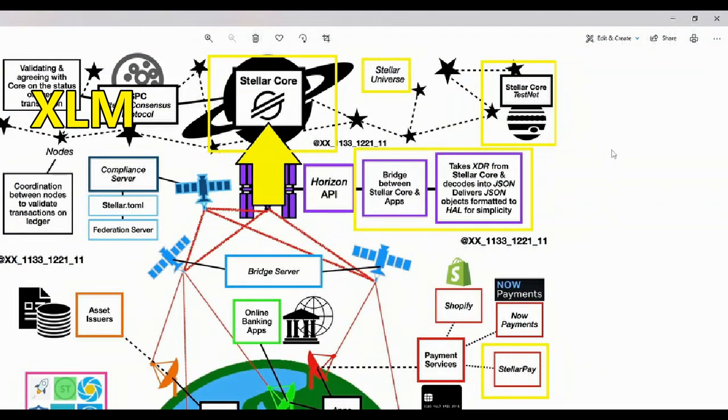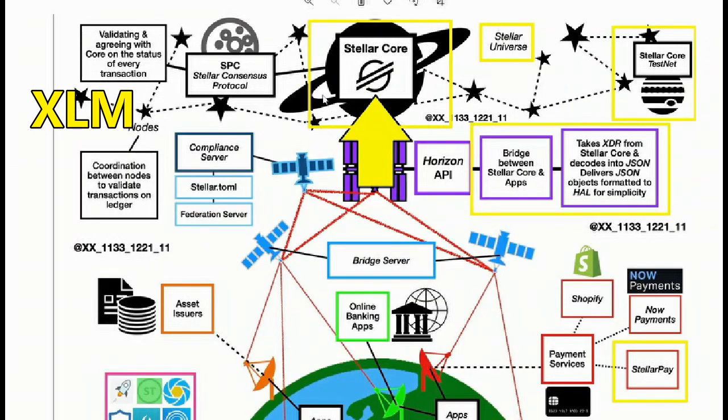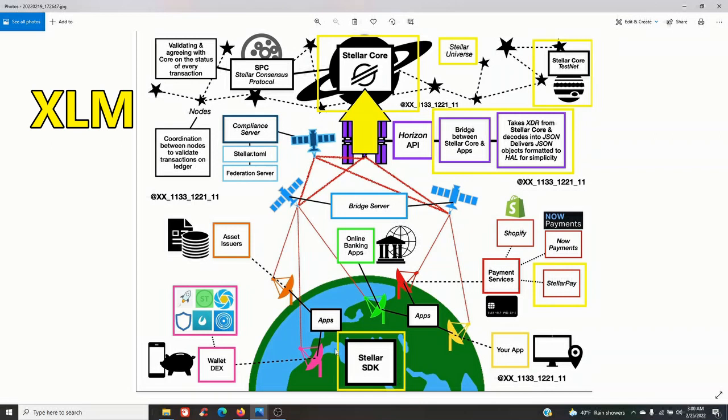Here we are, another Stellar graph. You get your Stellar core here at the top. Stellar SDK at the bottom. Stellar Pay over here. Bridge between Stellar Core and apps. Takes XDR from Stellar Core and decodes into JSON, delivers JSON objects formatted to HAL for simplicity. Stellar Core Testnet here at the top right. And Stellar Universe right here.